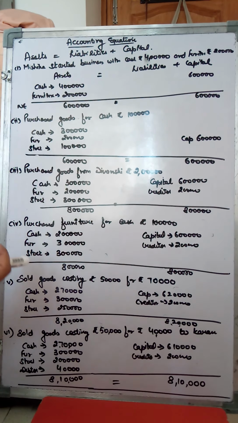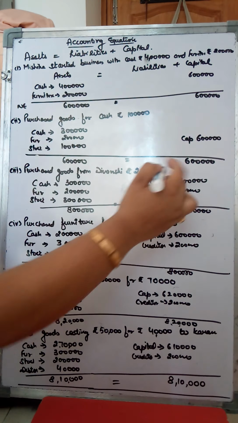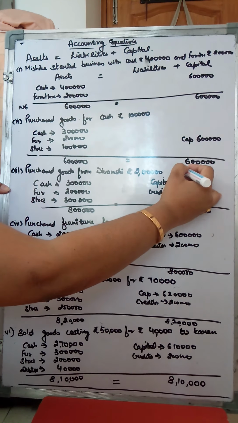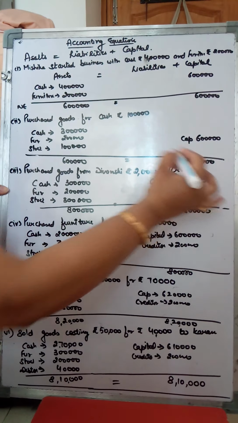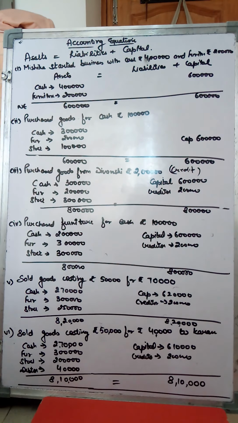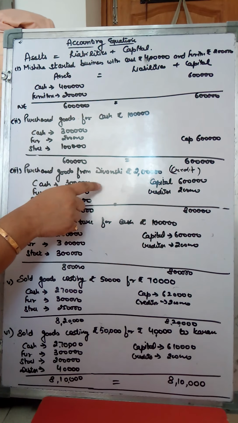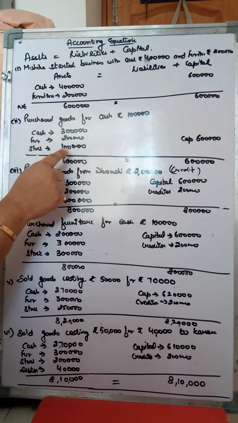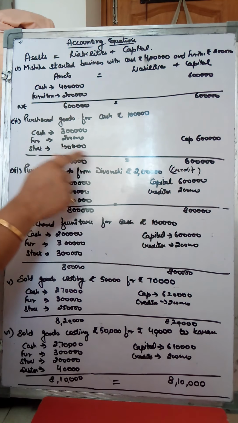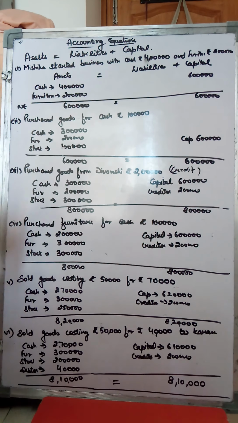When it is written goods are purchased and the name of the party is given and for cash is not written, then it is always assumed that such transactions are credit transactions. What are these transactions called? Credit transactions. It means you have purchased goods but no payment in cash has been made. So when you purchase goods on credit, you owe money to that person and he becomes your creditor. Now goods have been purchased for 2 lakh. There will be no effect on cash because it's a credit transaction. No effect on furniture, but stock is purchased, so your stock will increase by 2 lakh, and now it will become rupees 3 lakh.